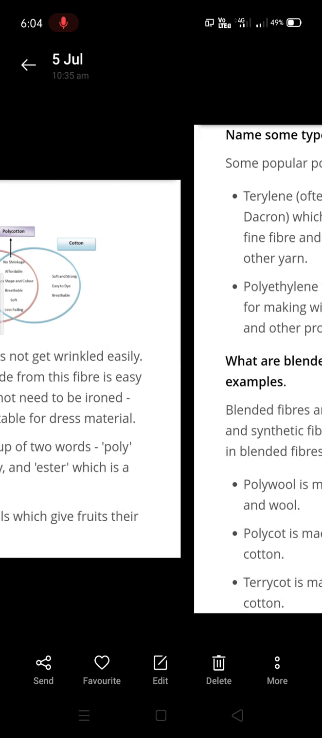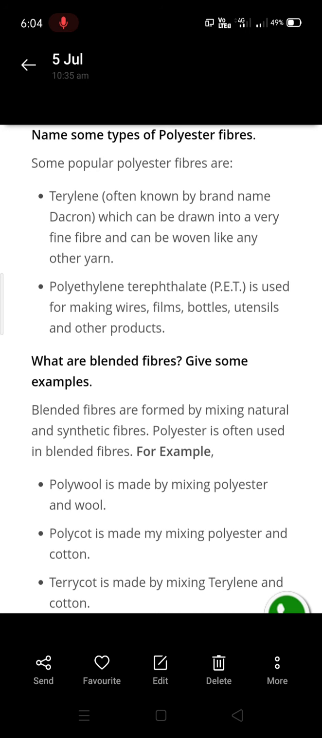And there are two types of polyester. First one is terling, second one is PET. So terling can be drawn into fine fibers and can be woven into other yarns. And PET full form is polyethylene terephthalate. It's used for making wires, films, bottles, utensils and other products.